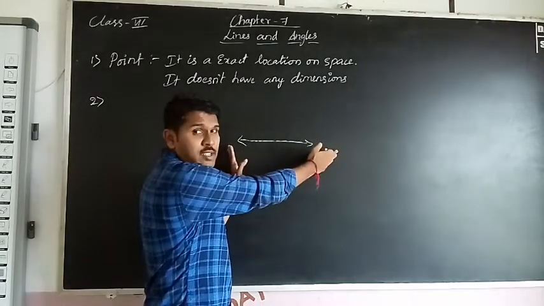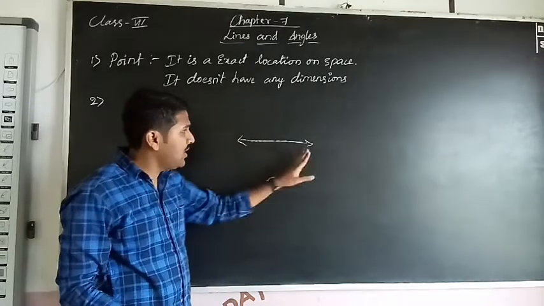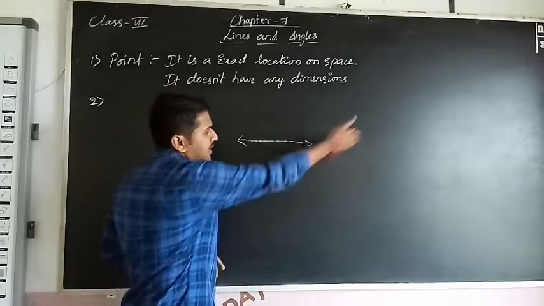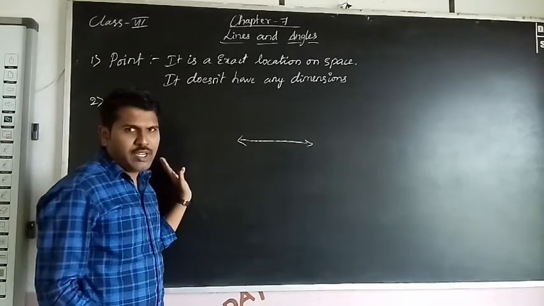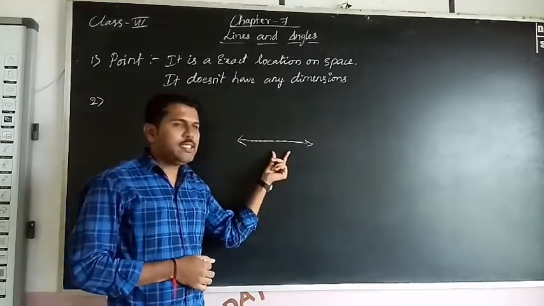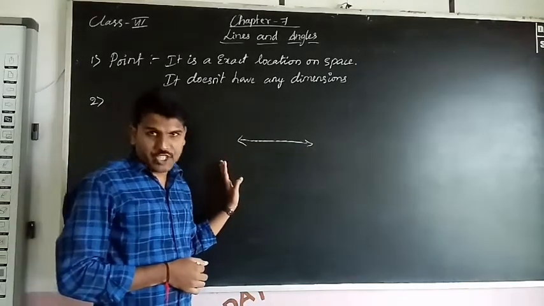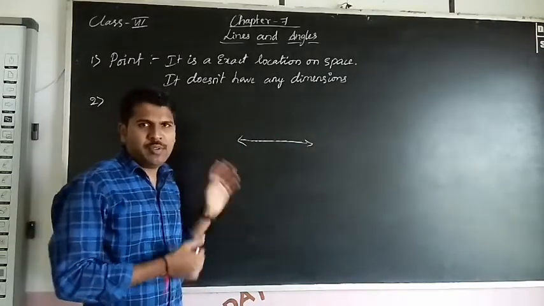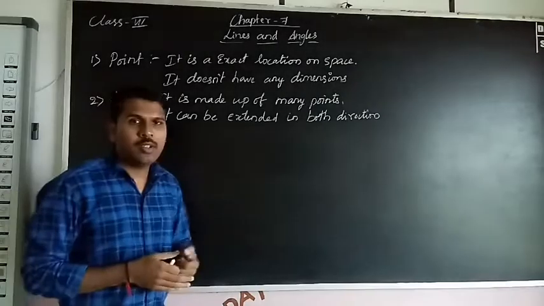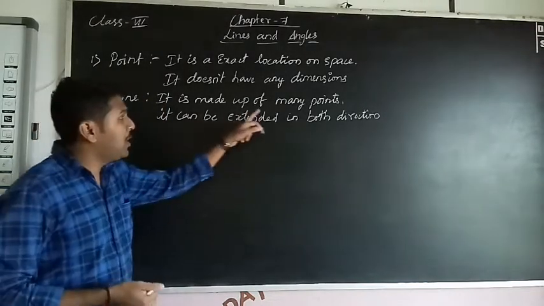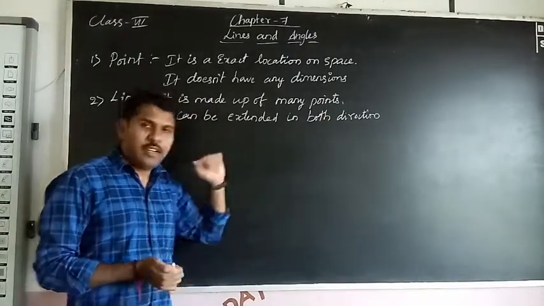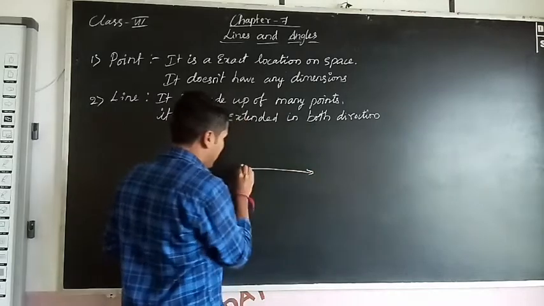We can extend it in both directions, this direction and this direction. That means there is no end point here, and no end point here. We can extend it to the right side and the left side also. So a line is made up of many points, it can be extended in both directions, and this is a line.